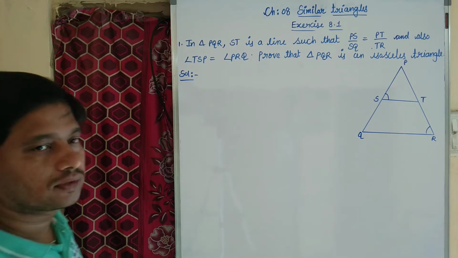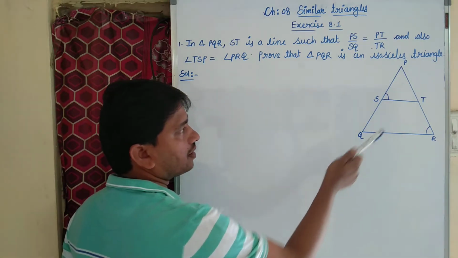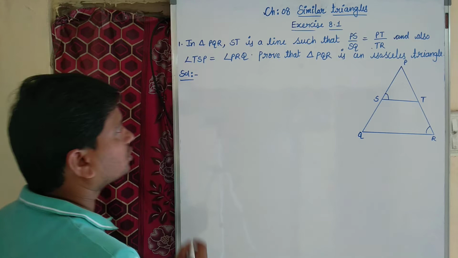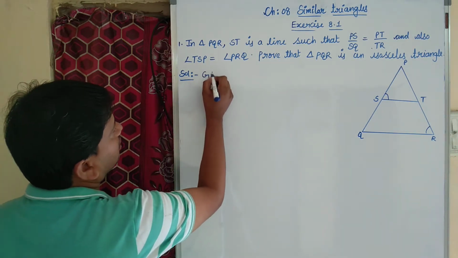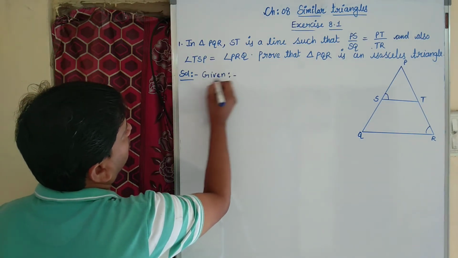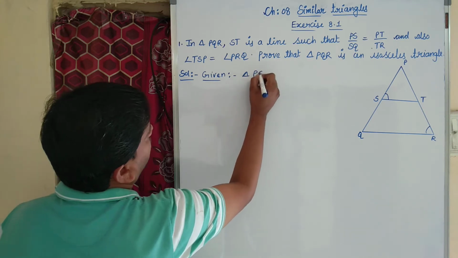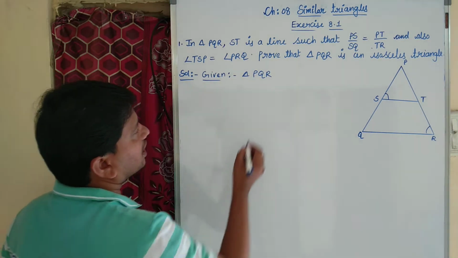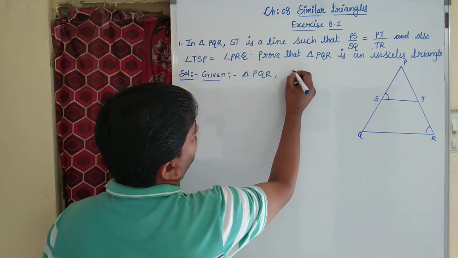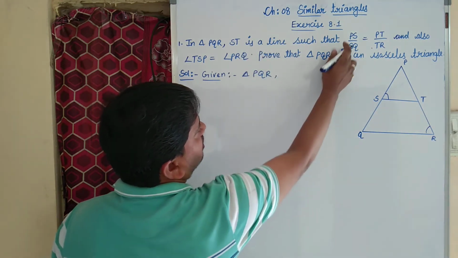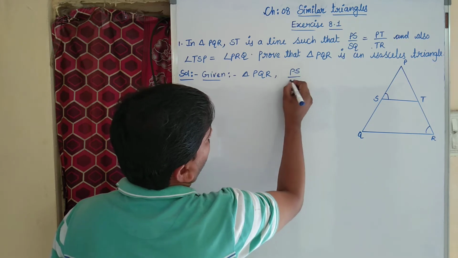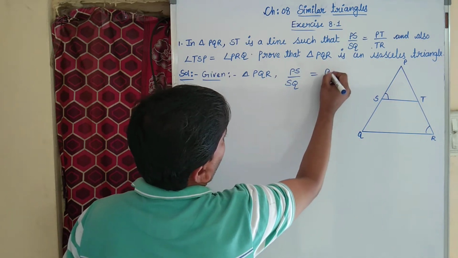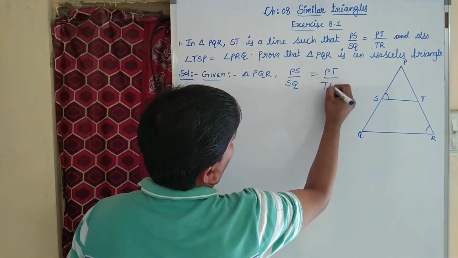What we need to prove? The given triangle is an isosceles triangle. So students, what is given here? Triangle PQR, ST is a line such that PS by SQ equal to PT by TR.